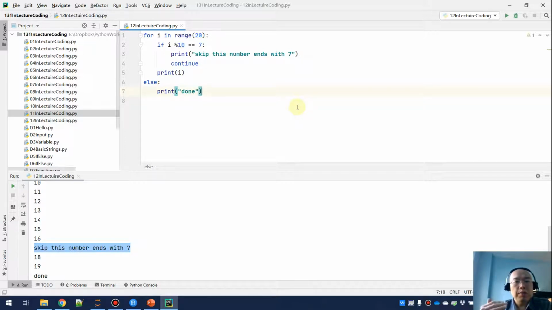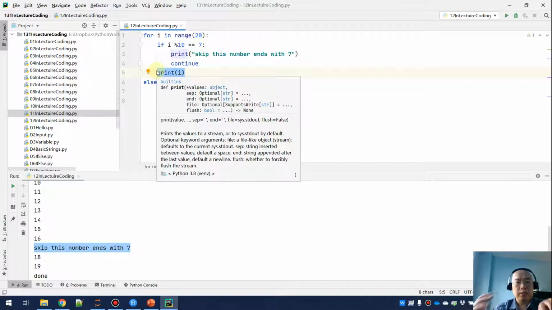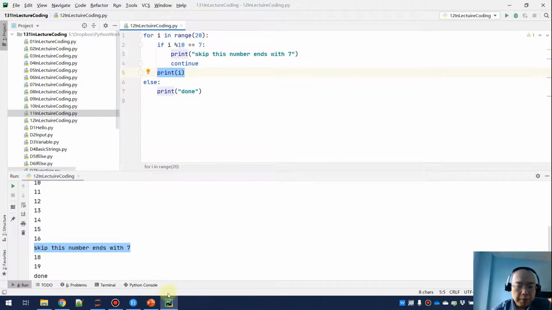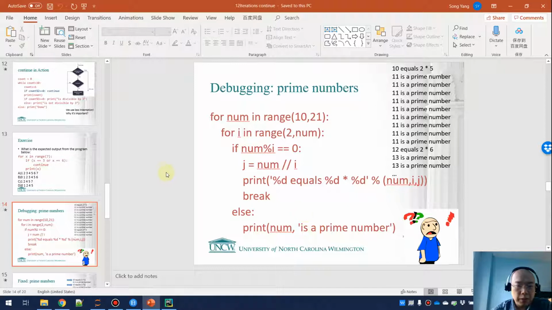And usually we want to use this trick when we have a lot more code than the print, because this part will be considered the main body of the iteration. I'm not skipping only one line. When I'm using the continue, I want to skip the main body, the major body of the for loop. Okay, so let's come back to the lecture notes.